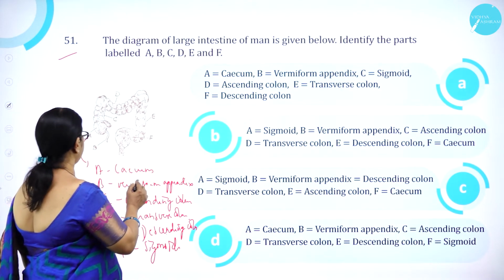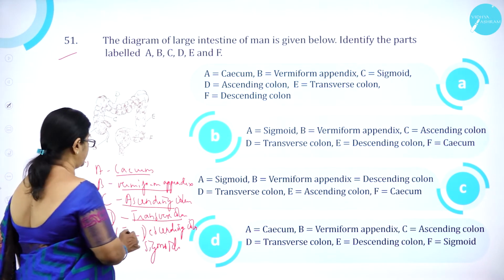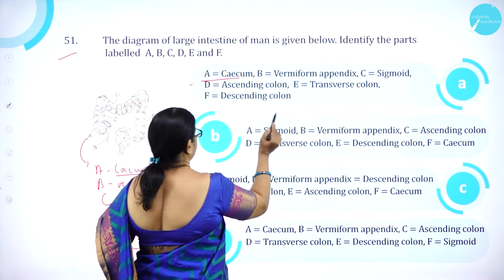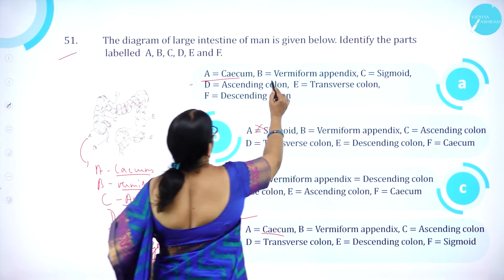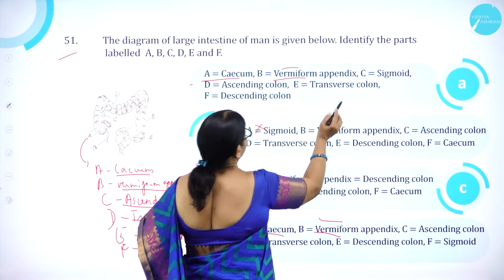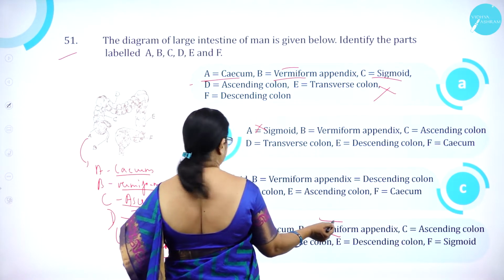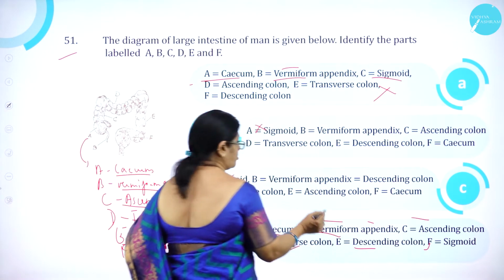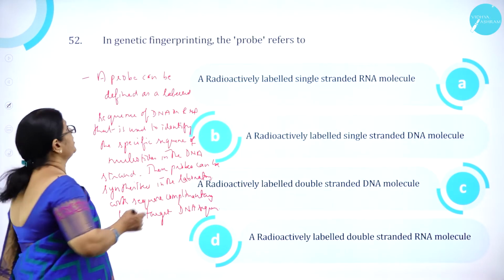So option: A is cecum, B is vermiform appendix, C is ascending colon, D is transverse colon, E is descending colon, F is sigmoid. So A is cecum. Here it is sigmoid, wrong. Here it is cecum, correct. B is vermiform appendix, correct. C is ascending colon, so here it is sigmoid, so it is wrong. Here C is ascending colon, correct, D is transverse colon, descending colon and sigmoid. So option D is correct. Moving on to question number 52.